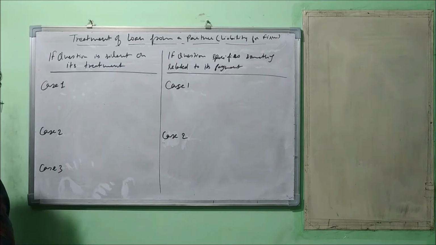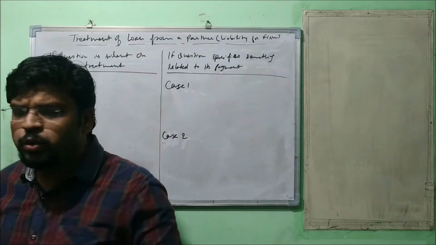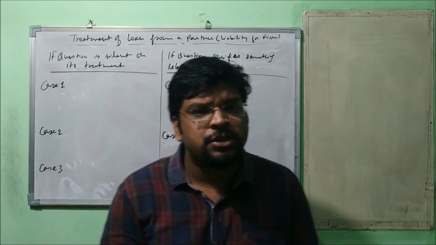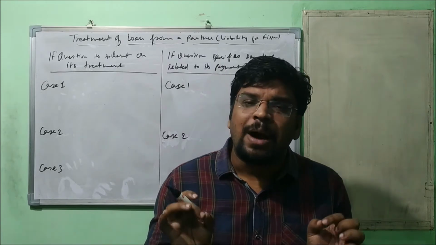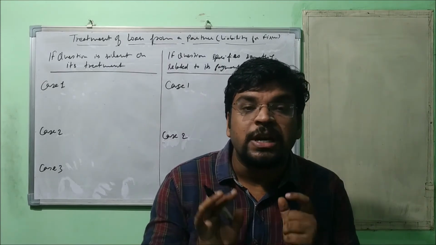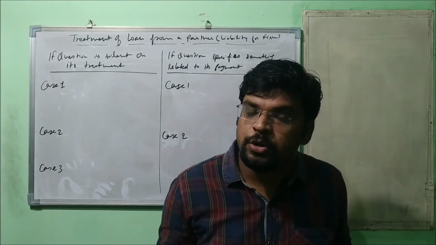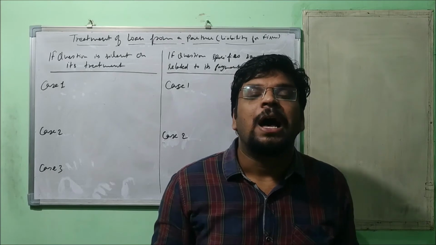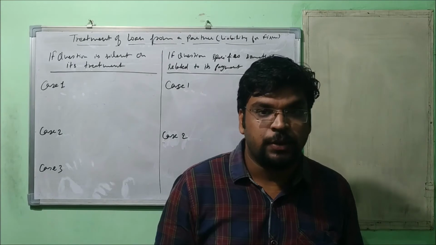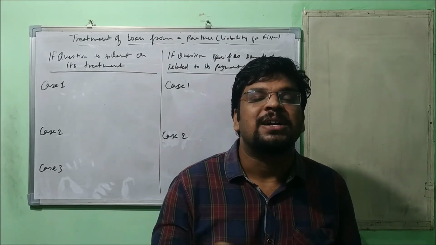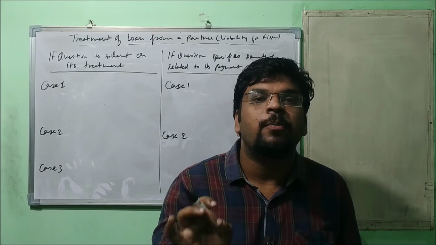If the question is silent about its treatment, then how will the three cases take place? These are situational. The very first thing we do is prepare the realization account. As you know very well, generally we are not supposed to transfer partner's loan to the realization account. Why? Because it is a second party liability and we transfer only the third party liabilities. You already know that rule. So first you prepare the realization account in any question, whether the loan is present or not. Then you prepare the partners' capital accounts, without including partner's loan.